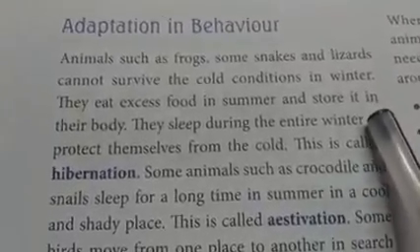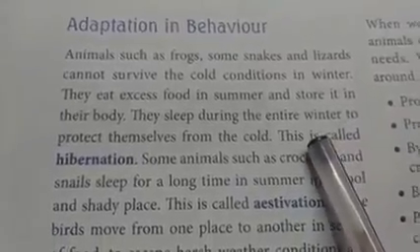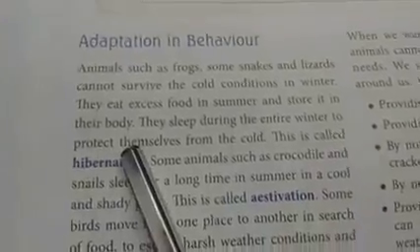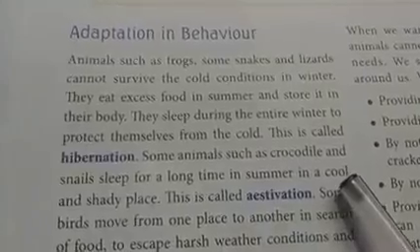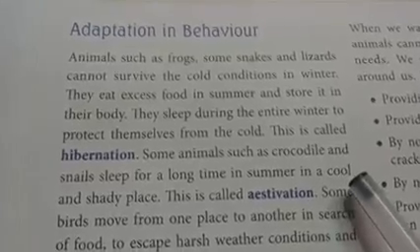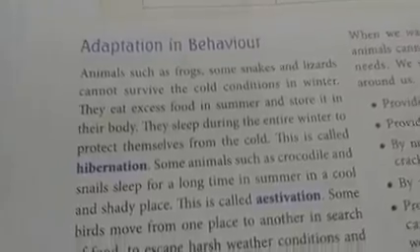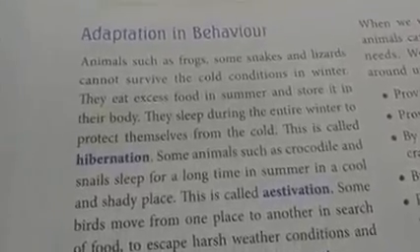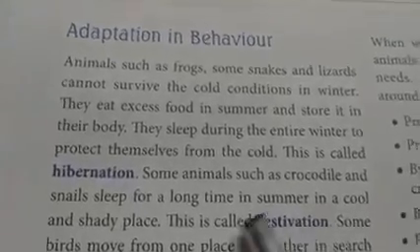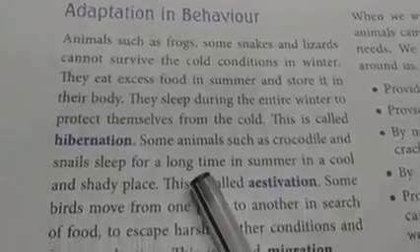So what do they do, children? They eat excess food in summer. How much can they eat? Full to their capacity and store it in their body. Then next, what do they do? They sleep during the entire winter to protect themselves from cold. And when they sleep during the entire winter to protect themselves, this process is called hibernation. So animals such as frogs, some snakes and lizards, they hibernate in winter.